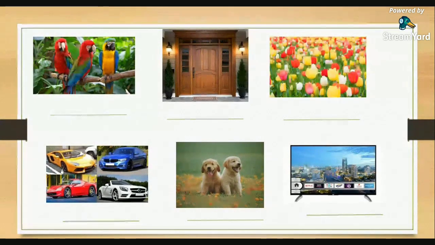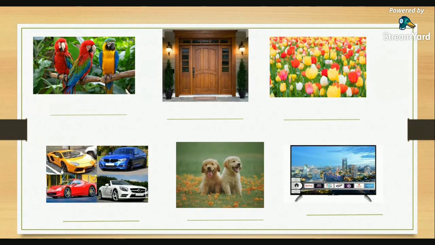Okay. So let me ask you this. Does a door grow? Joanna, are you with me? Okay. So it's a no. Does it move by itself? It's a no again. Does it reproduce? Yes, very good, Joanna. It's a no. Does a door breathe? Okay, the door doesn't breathe. How about, does it need food, water, and air? Yes, very good, Joanna. This door doesn't need food, water, and air.